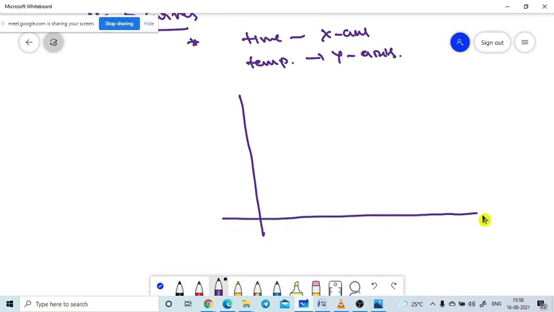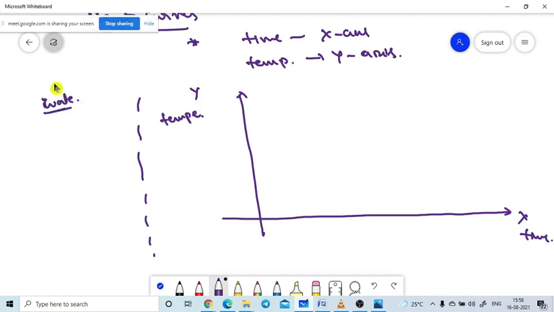Let me start here. This is the x-axis, time. Now I am taking the y-axis as temperature. Before starting, I will introduce the substance. I am taking your known substance, water and ice, H2O. This is the generalized graphical representation for any substance, but here I am taking only the water substance.